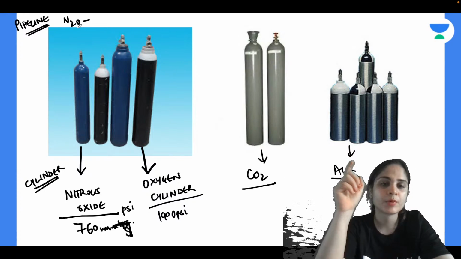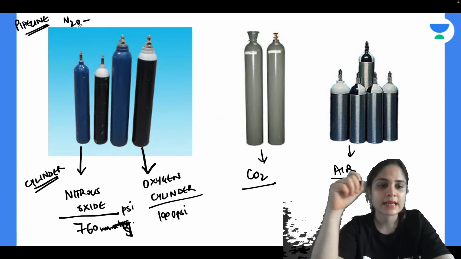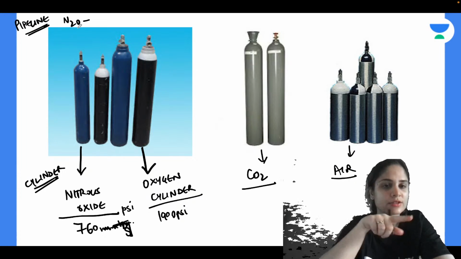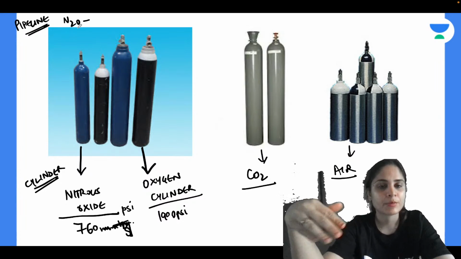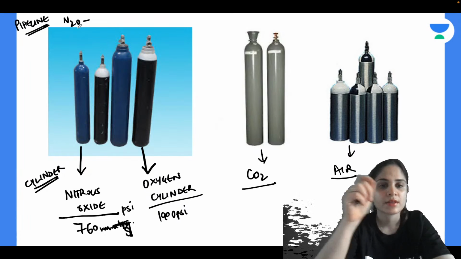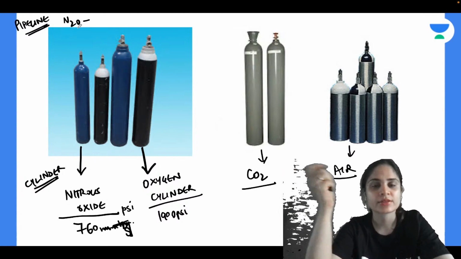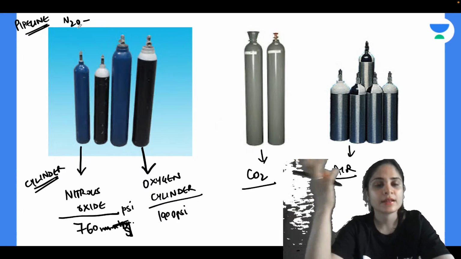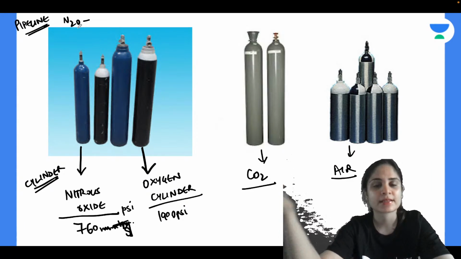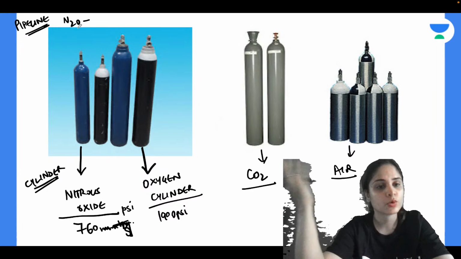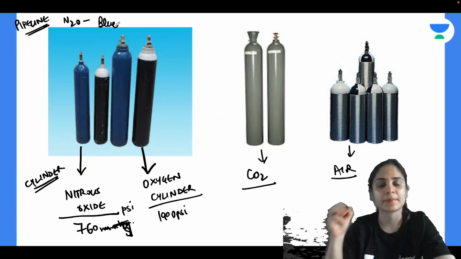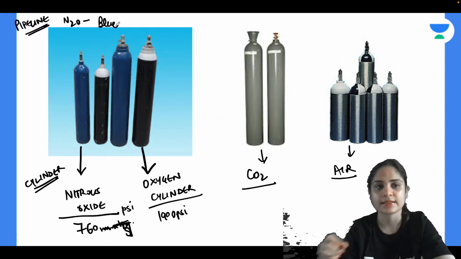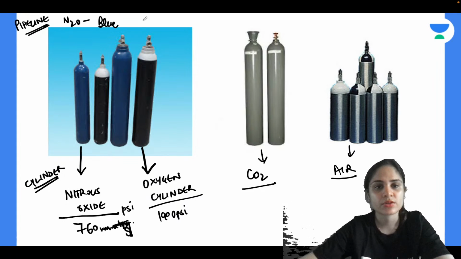Now why is this color coding important? Remember, whenever you are using these gases for anesthesia, you should not be connecting the wrong gas to the wrong port inside the anesthesia machine, because if your patient starts developing hypoxia and you try to increase the oxygen levels, and suppose you have connected nitrous oxide or carbon dioxide accidentally to the oxygen port, you will be increasing the hypoxia of the patient by giving him excessive nitrous oxide or carbon dioxide, and you won't even realize and your patient can die. Okay, so that is why it's important to have correct color coding so that you can identify the cylinder or the pipeline and attach it to the correct place behind the anesthesia machine. Okay, all right, so nitrous oxide is blue.